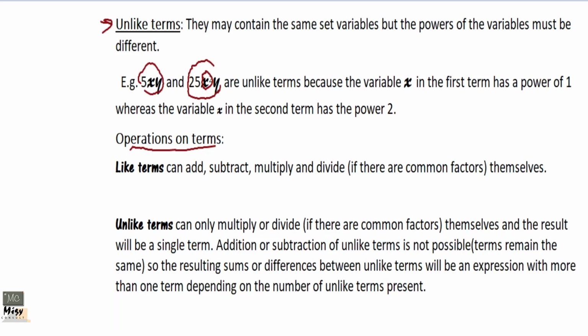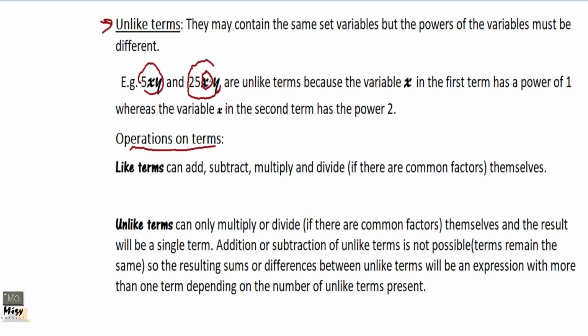Okay, unlike terms can only multiply or divide if there are common factors. So they can multiply, it doesn't matter if they have common factors, but to divide, they must have common factors to be able to divide. That is unlike terms.